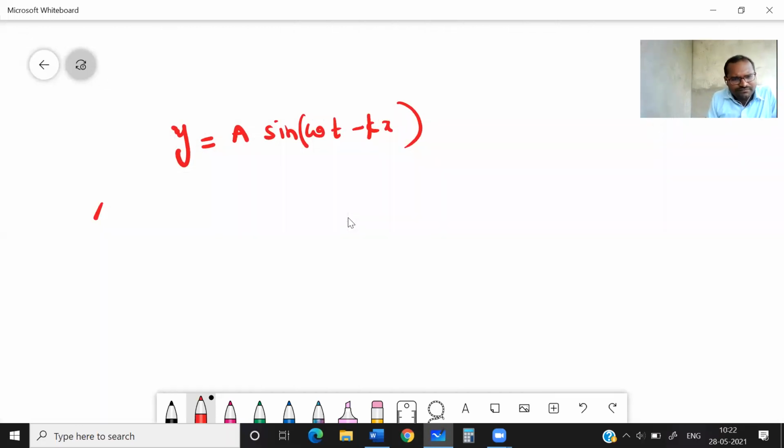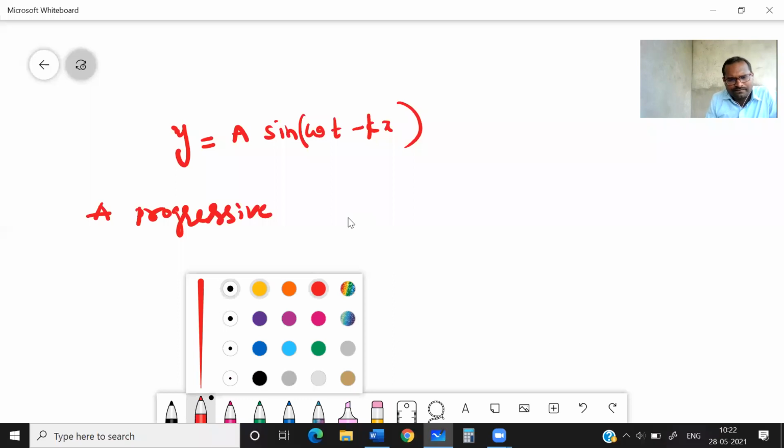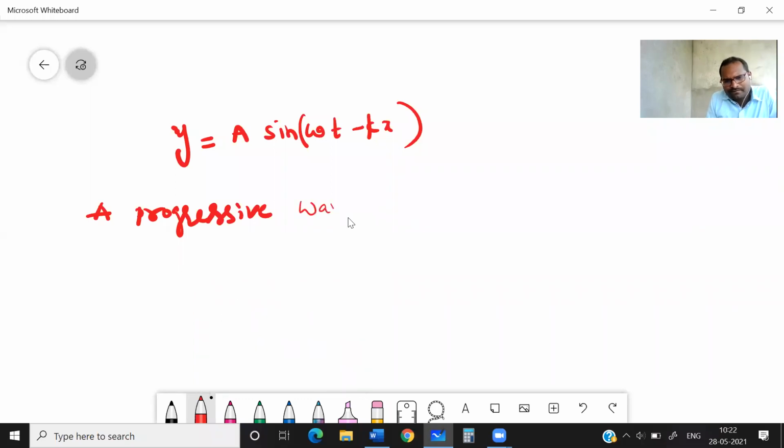A progressive wave is y is equal to 5 sine (10t minus 4x). Like this, they'll give one equation.